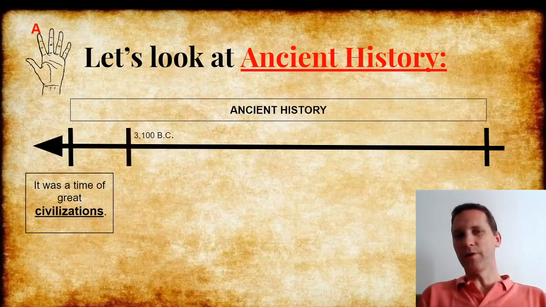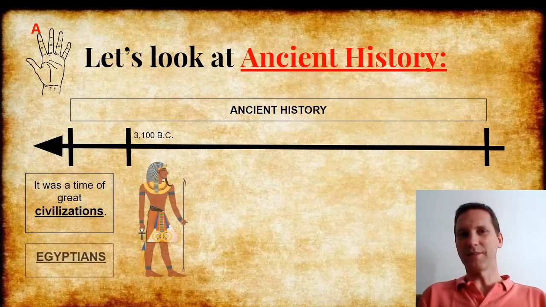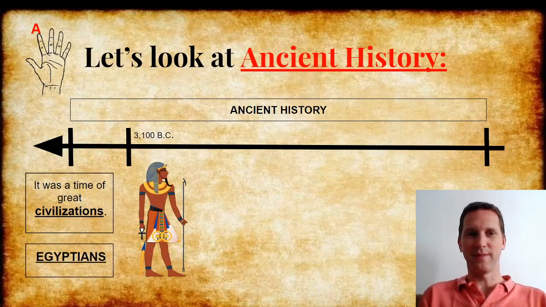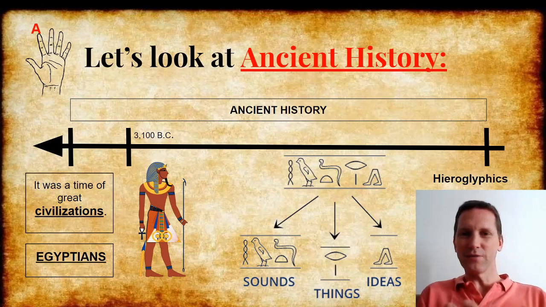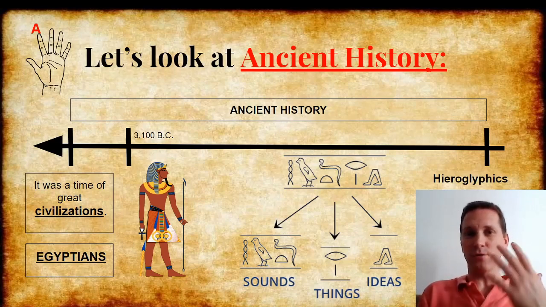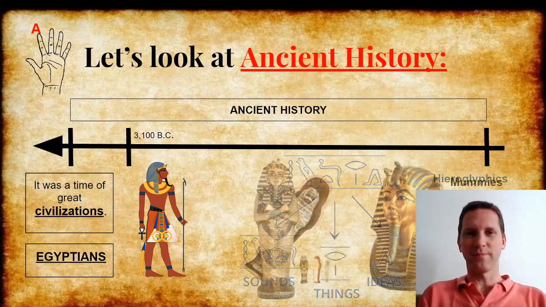About 3100 BC, there was a civilization in Africa called the Egyptians. Now, the Egyptians had a system of writing called hieroglyphics. Can you see the pictures? They represented sounds or things or ideas.